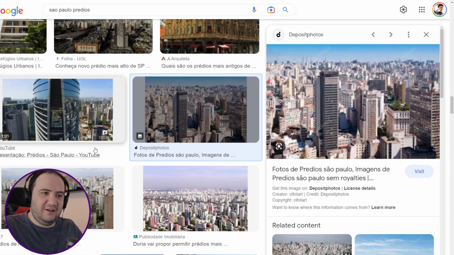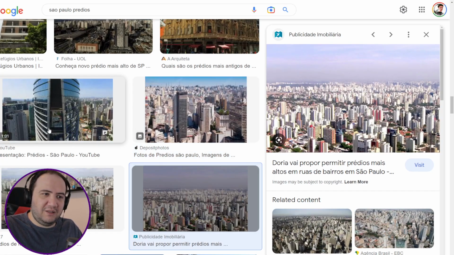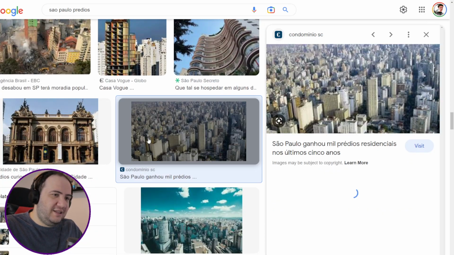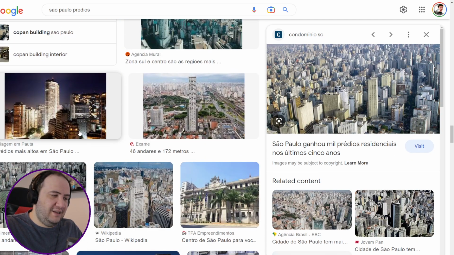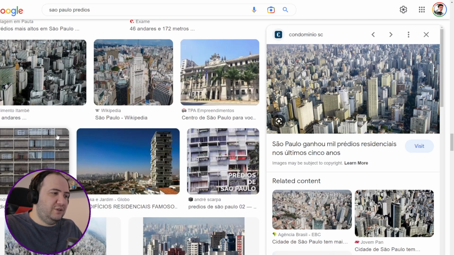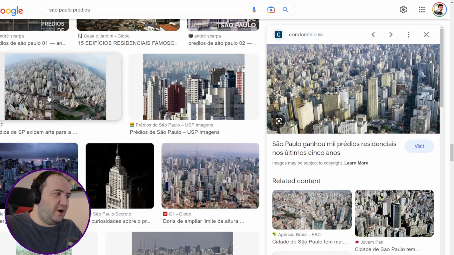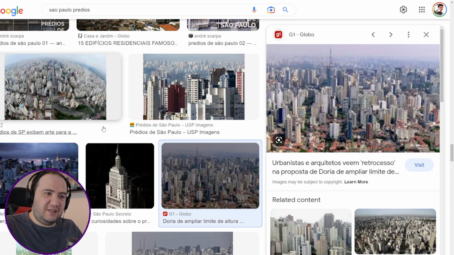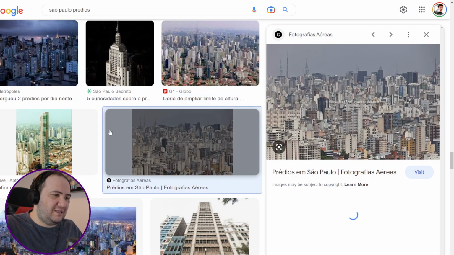Look at that. It's like a forest, but of cement. Isn't that insane? Isn't that crazy, bruv? Look at that. In fact, I used to live in a place where, look at that. That is crazy. That is crazy, bro.